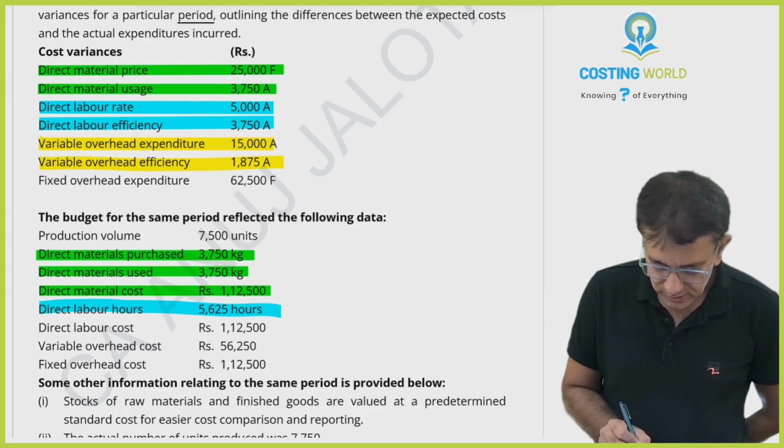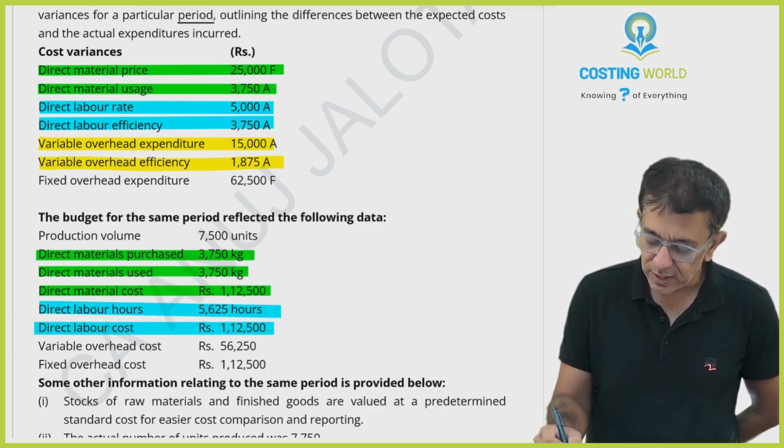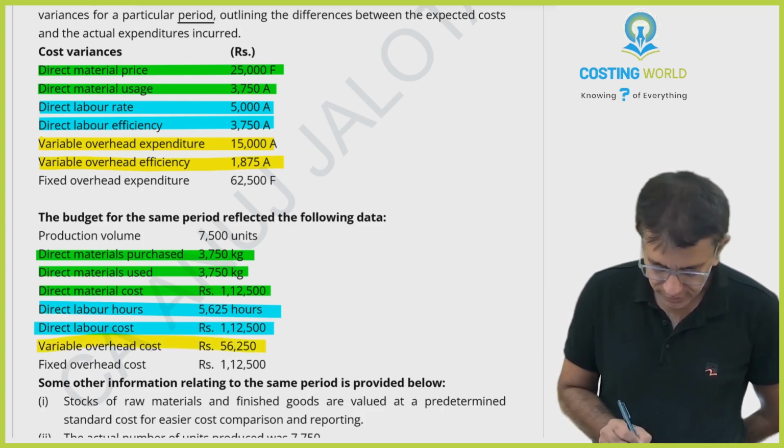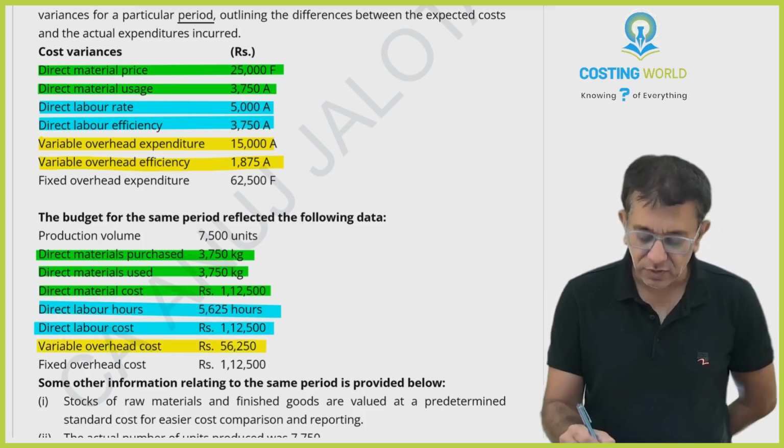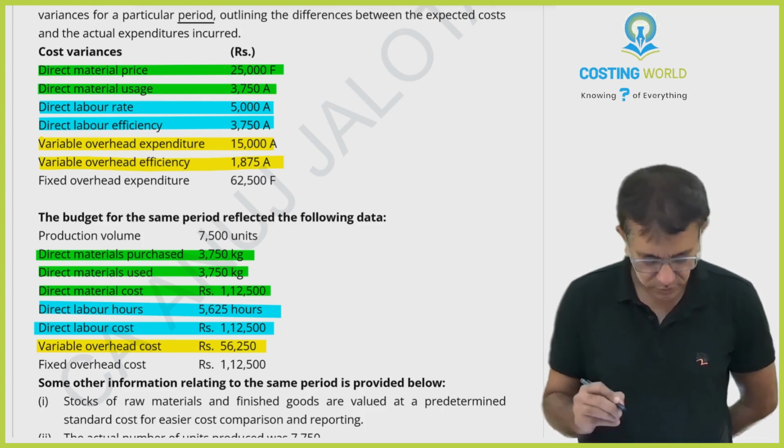Then direct labor hours, direct labor cost. Then in this case, there is variable overhead cost. And lastly, there is fixed overheads cost as such. With that, I'll proceed now to the next thing.